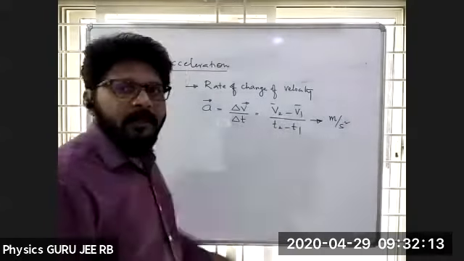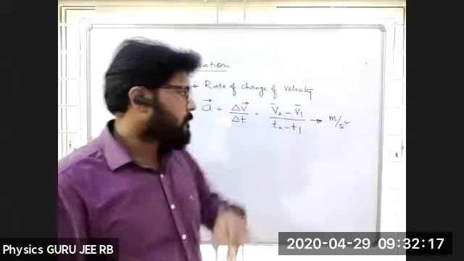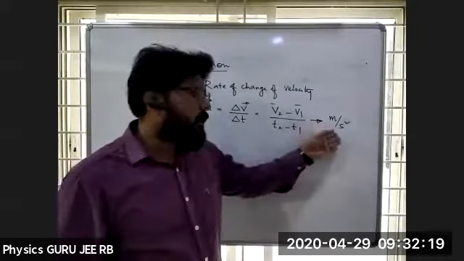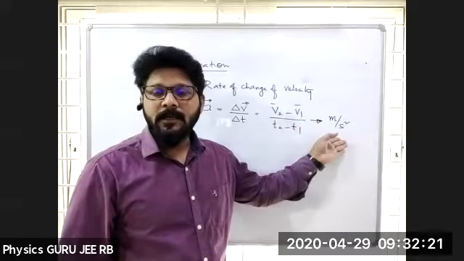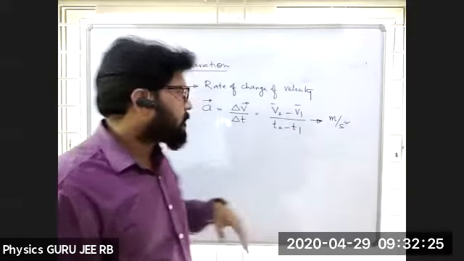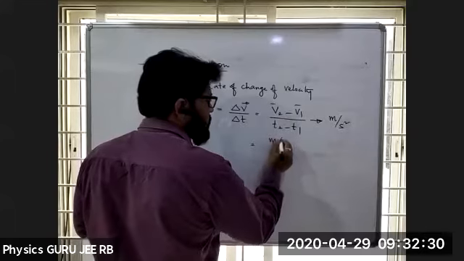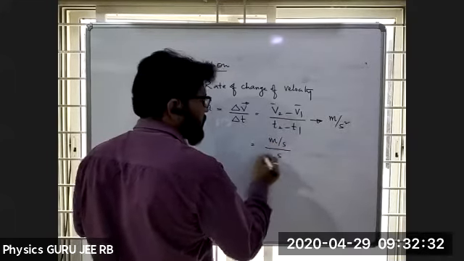So what is the meaning of that? Meter per second square, what is the meaning? Most of them don't know the meaning of meter per second square. Simply, you might have calculated like this: meter per second divided by second.